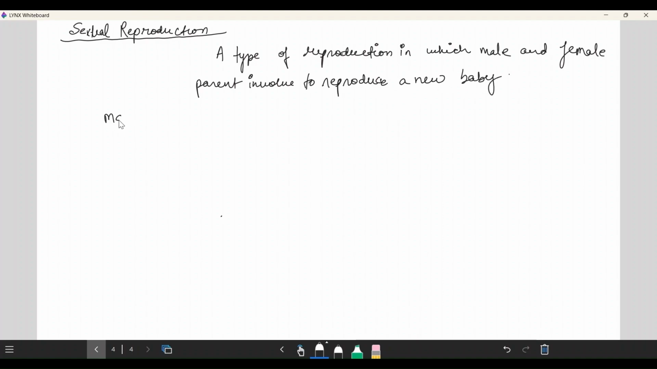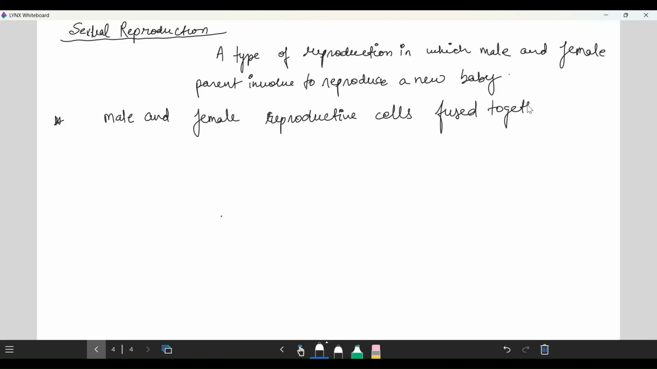Okay, fine. Male and female reproductive cells. Male and female reproductive cells fused together to form a fertilized egg, and then it grows into the organism.